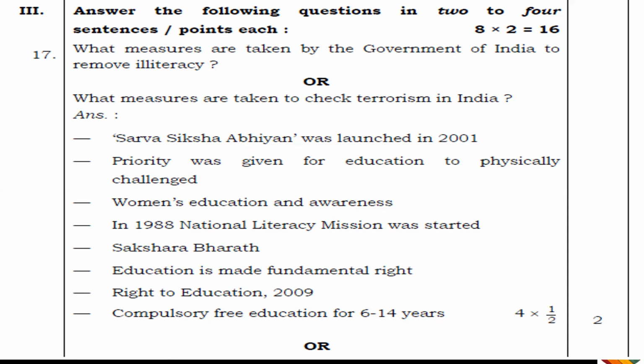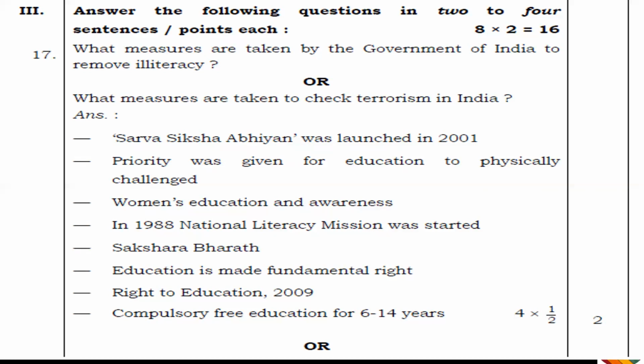Okay. So the steps taken by government to remove illiteracy are: Sarva Shiksha Abhiyan was launched in 2001. Priority was given to education to physically challenged. Women's education and awareness. Then in 1988, National Literacy Mission was started.